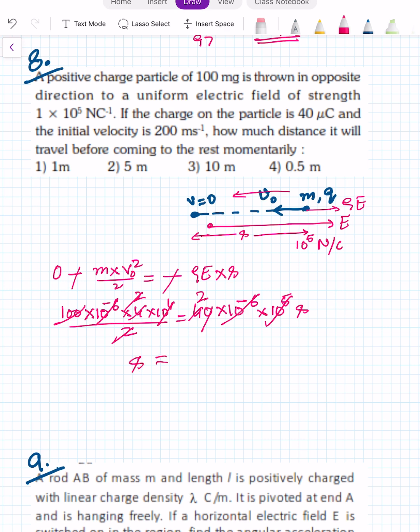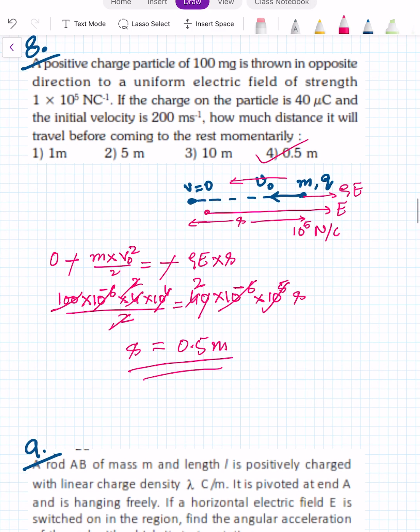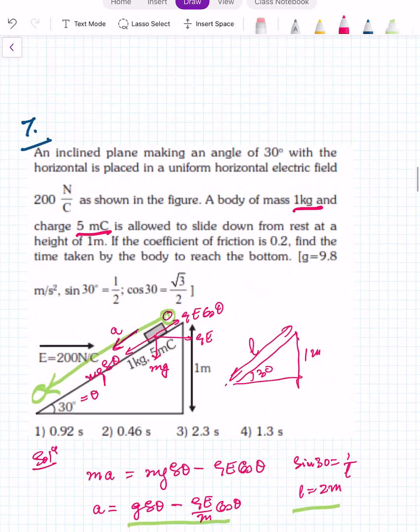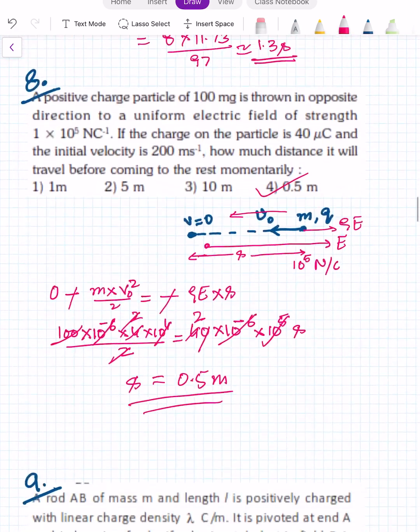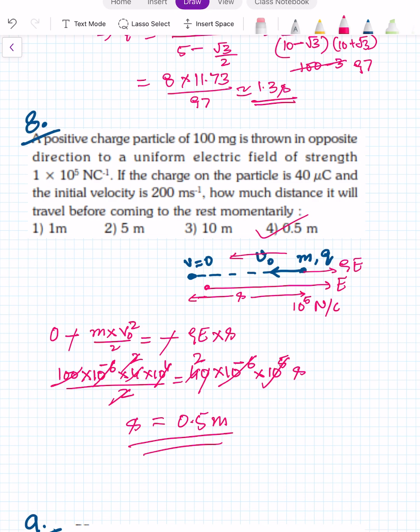So S is equal to 0.5 meter. Now you see in the last 3-4 questions, they all were multi-conceptual. This 8th question also was from previous year JEE Main.